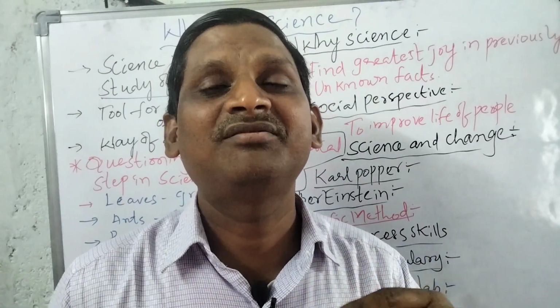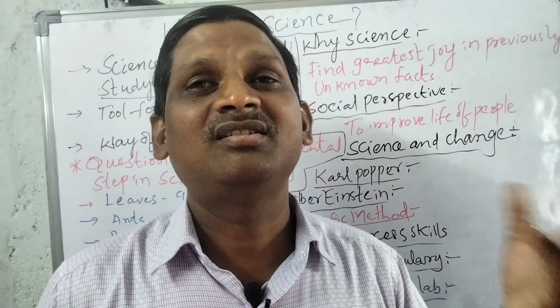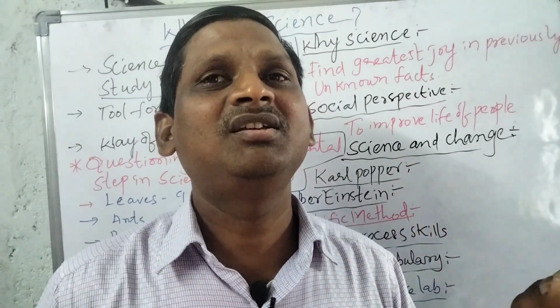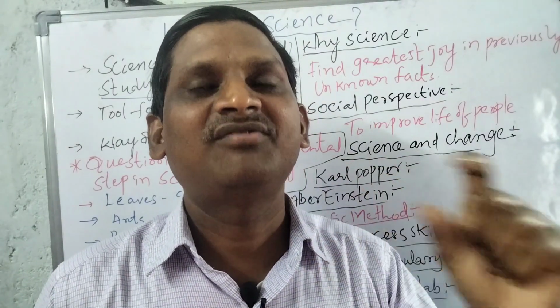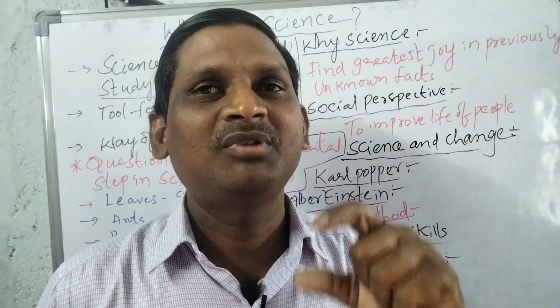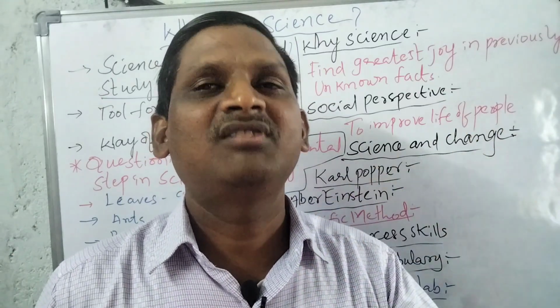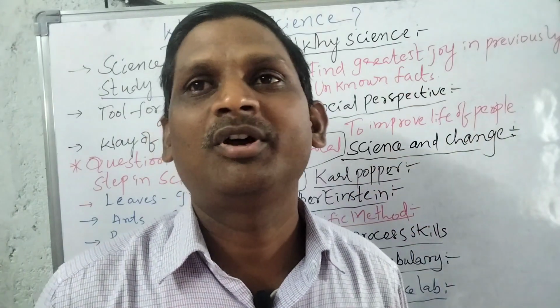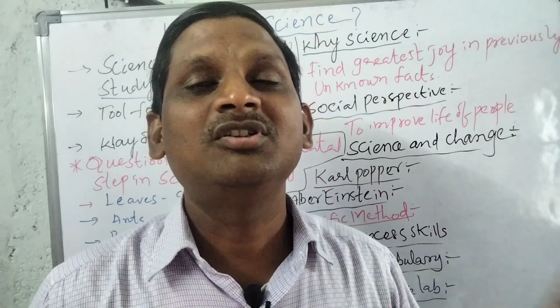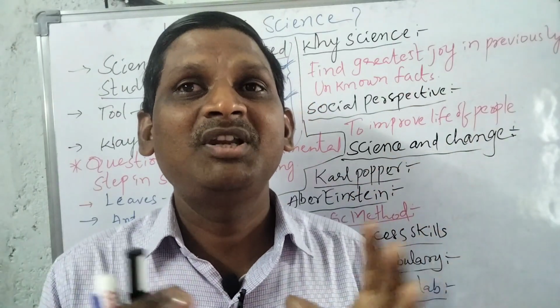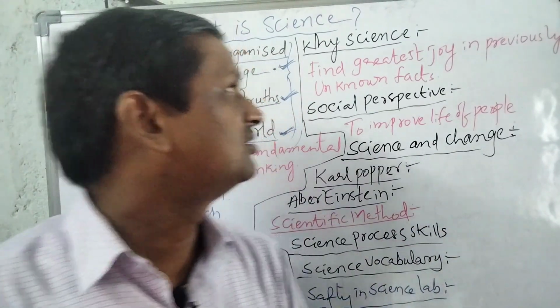And science is a way of thinking in a different way. And in the science, the primary key thing is thinking in a different way. Our primary thing is questioning ourselves, which is also one of the key points. So this is all about the primary key points regarding the science.